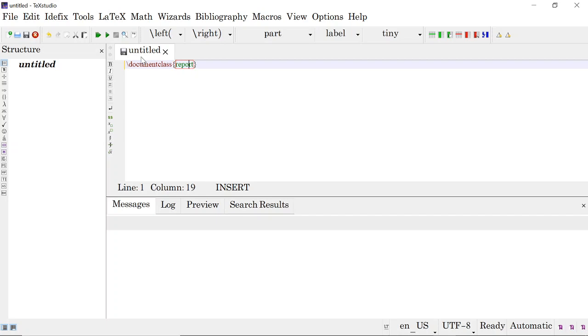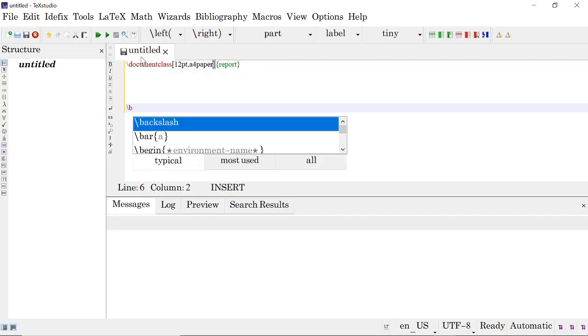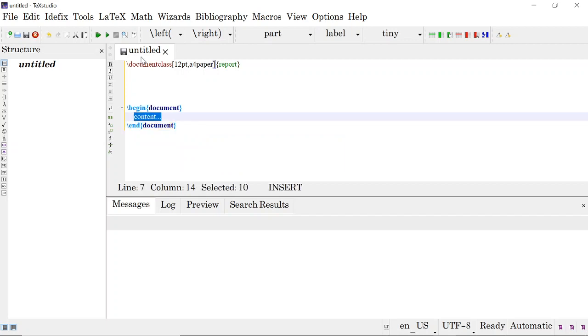Then we put our other details like 12 point, A4 paper, and other things. The next thing is begin document and end document.